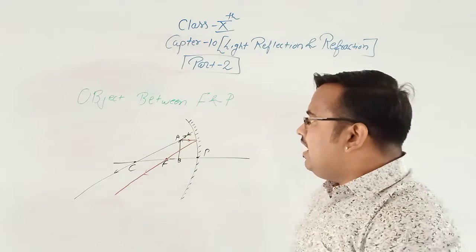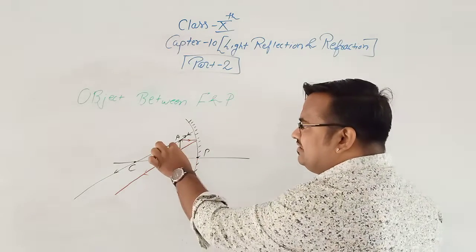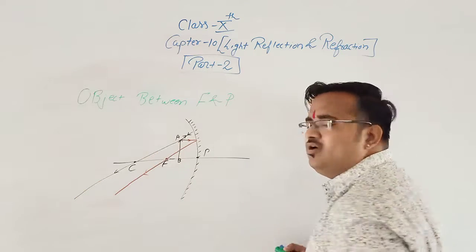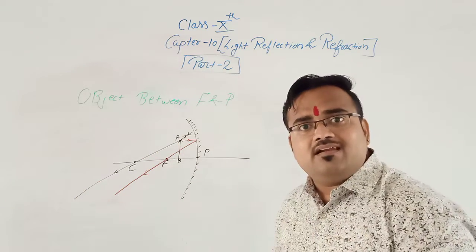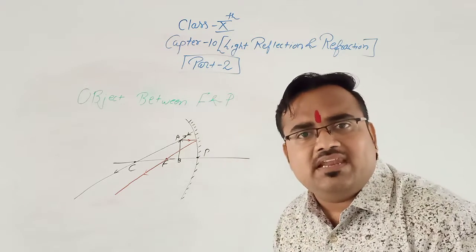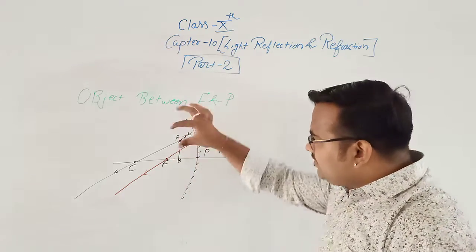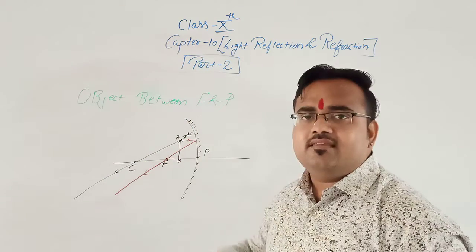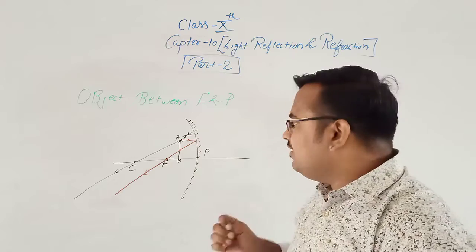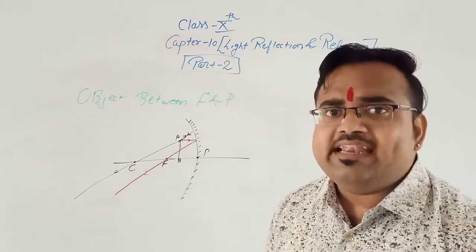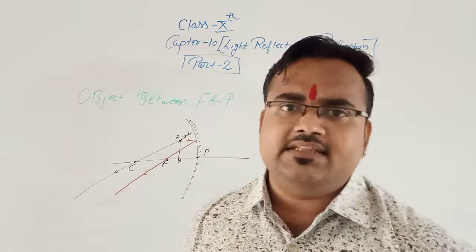See how they are not parallel. Here this distance and this distance are not equal. In parallel rays, the distance remains equal throughout. But in this case, you can see this distance and this distance are different. That means these are diverging rays, and keep it in mind, diverging rays never meet each other.